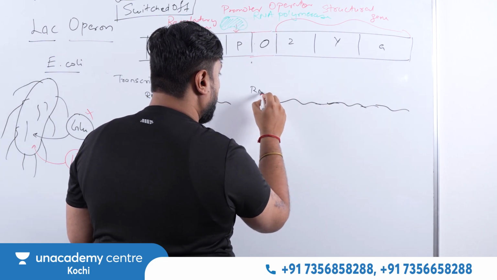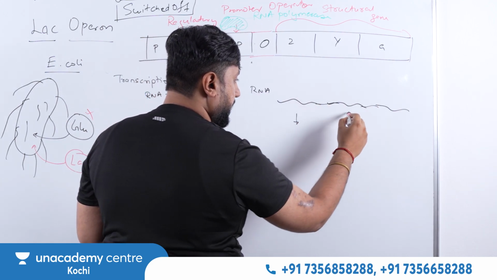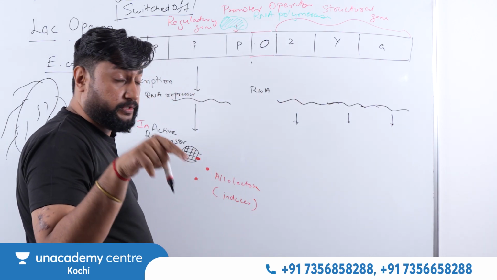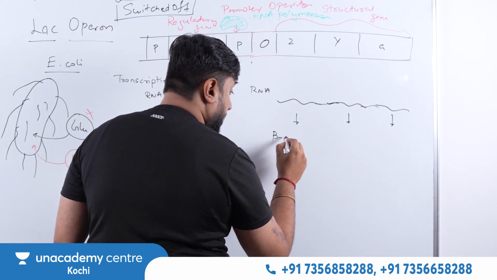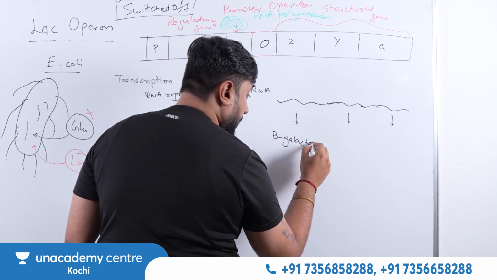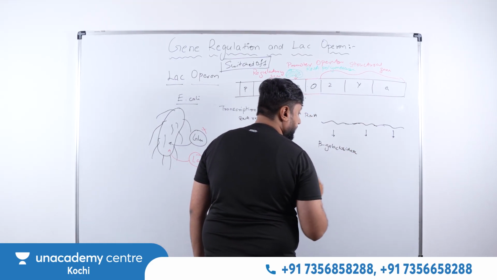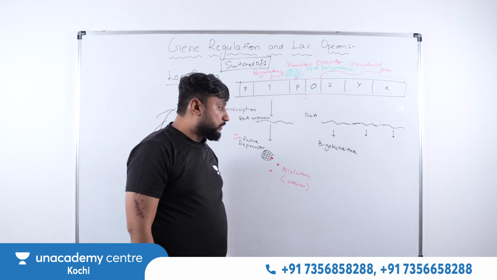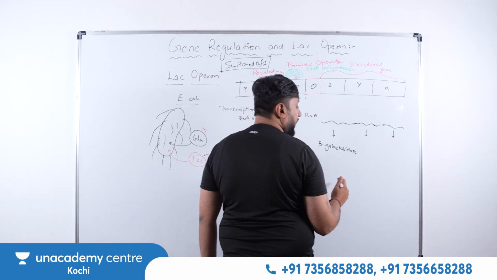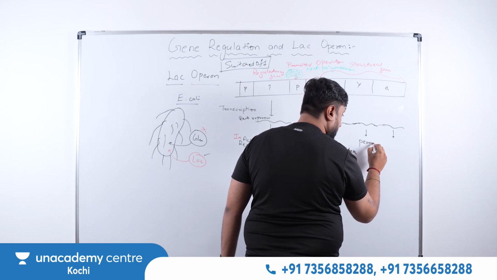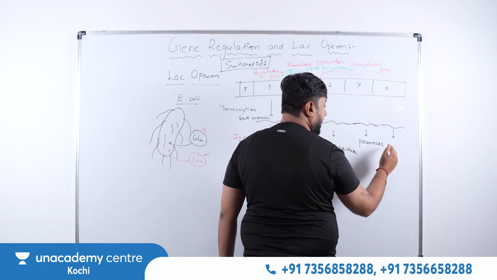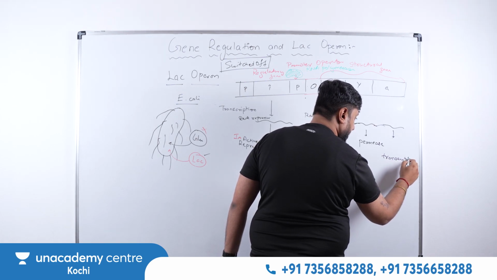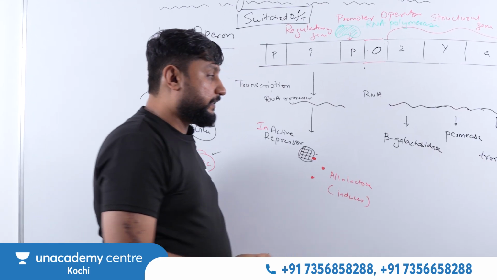Okay, this is the RNA. Now from this RNA, they will make the enzyme. What enzyme are they going to make? From Z, a very important question will be asked, they will make beta galactosidase. We will understand what this enzyme is going to do. From Y, they will make permease. From A, they will make transacetylase. Now what are their functions?